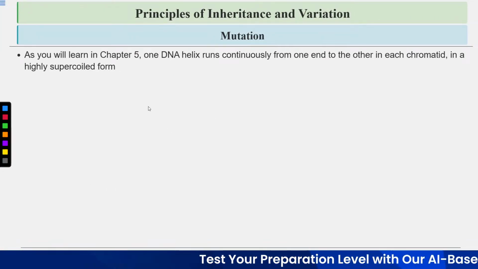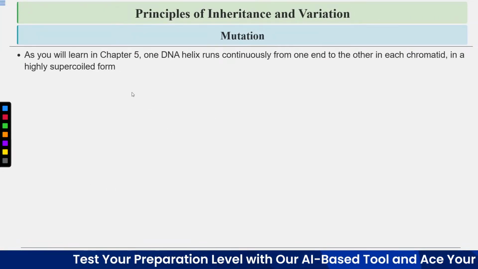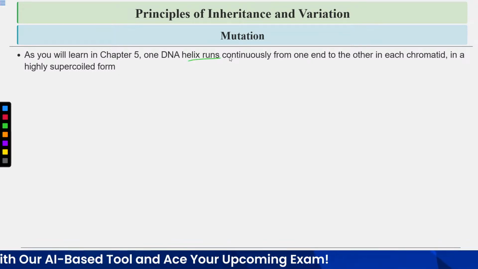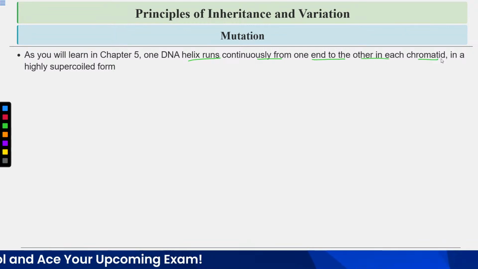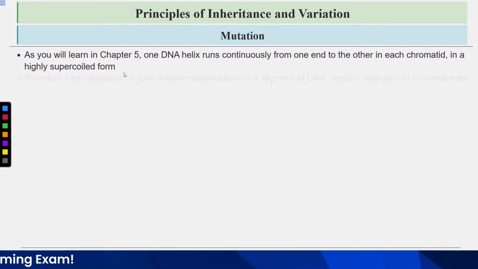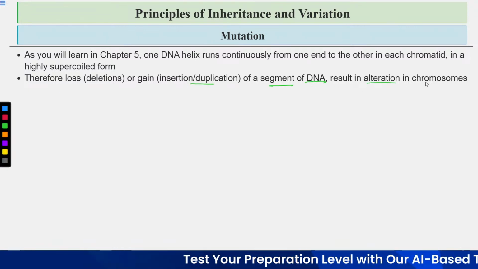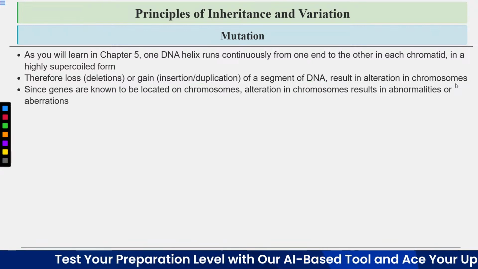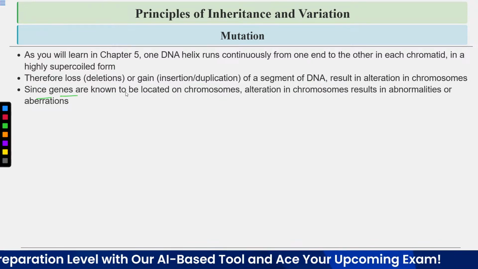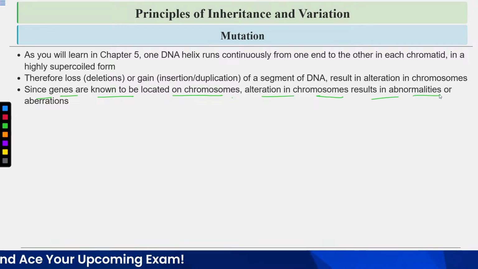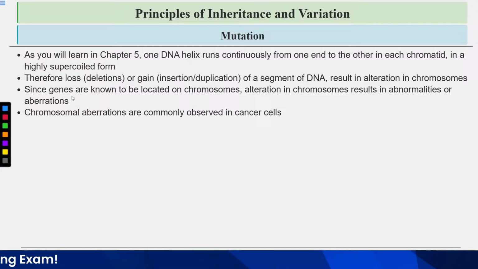Now let's discuss mutation. You must have learned that one DNA helix runs continuously from one end to the other in each chromatid in a highly supercoiled form. Therefore, loss means deletion, or gain means insertion or duplication of a segment of the DNA, resulting in alteration in the chromosome. Since genes are known to be located on the chromosomes, alteration in chromosome can result in abnormalities or aberrations. Chromosomal aberrations are commonly observed in cancer cells.